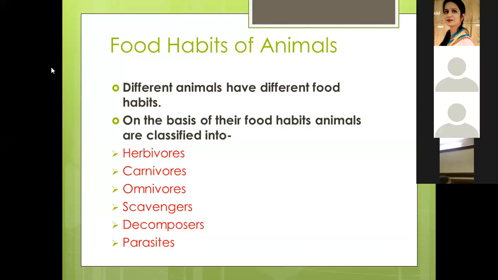Neil, carnivores. Ma'am, the animals who eat flesh of other animals are called carnivores. Examples? Ma'am, lion. Yes. Soumya, omnivores.